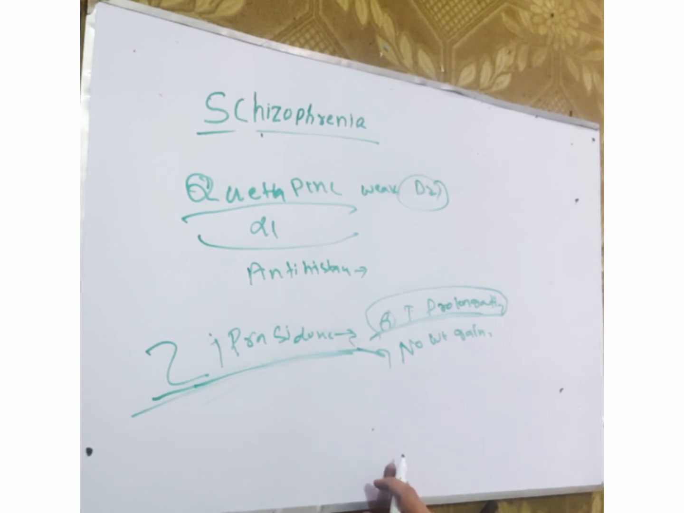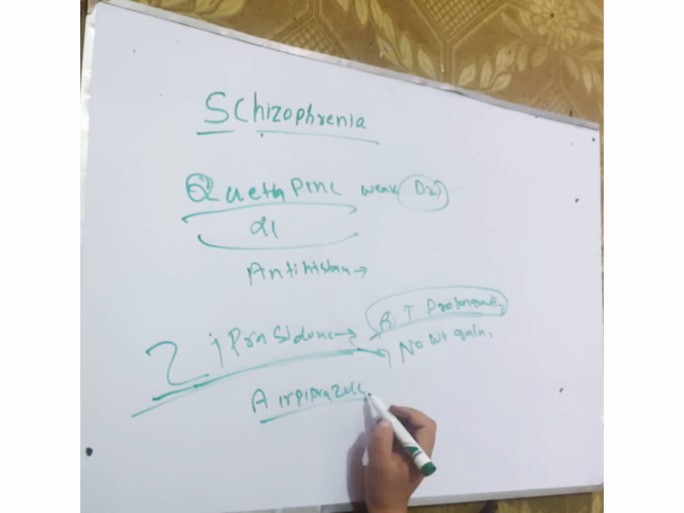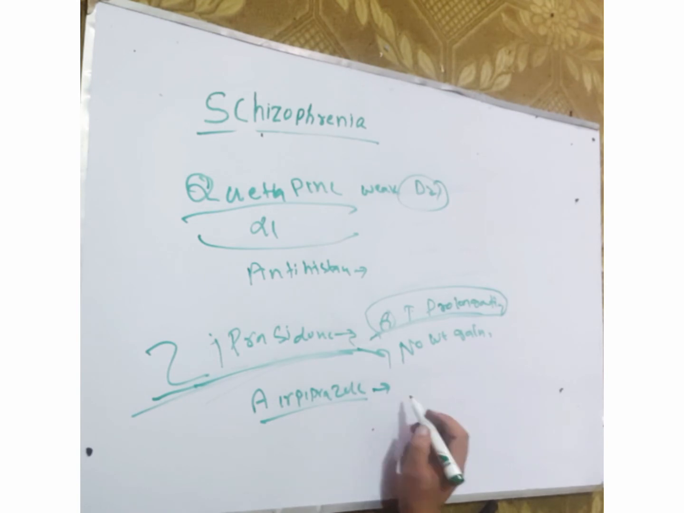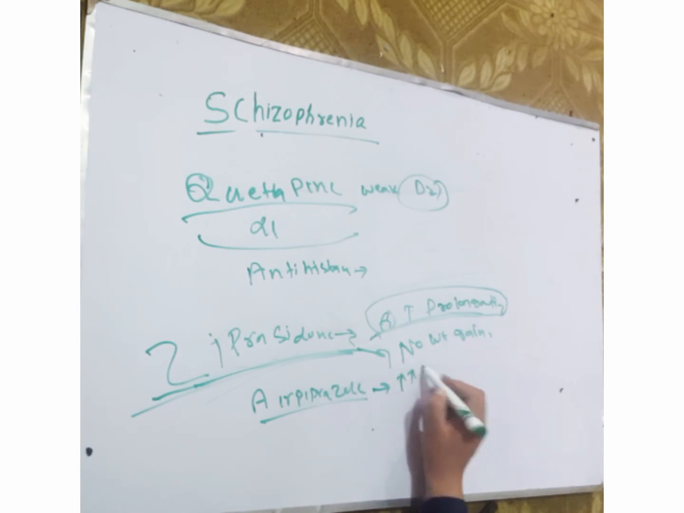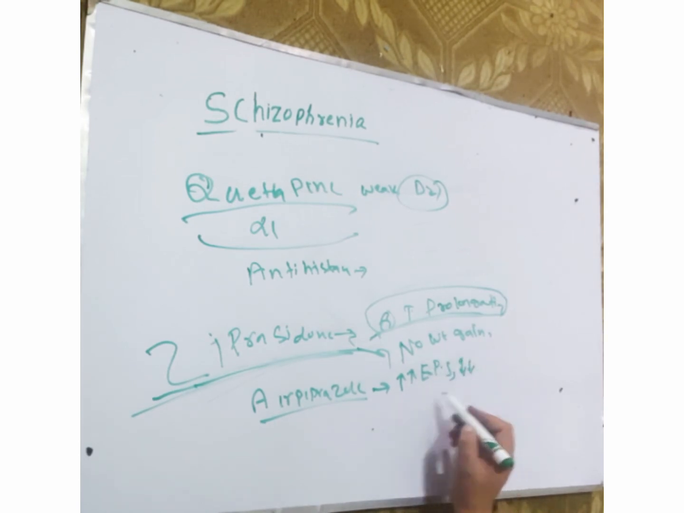Aripiprazole. Another drug is aripiprazole. Aripiprazole has a little risk of weight gain, but higher extrapyramidal symptoms. It has a low incidence of weight gain, but higher extrapyramidal symptoms.